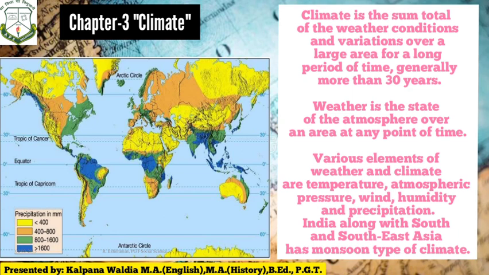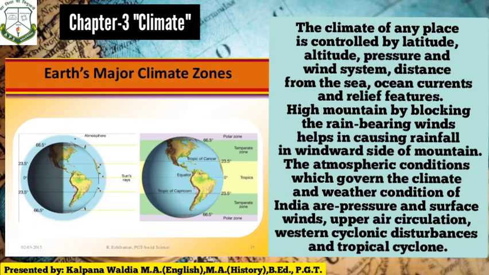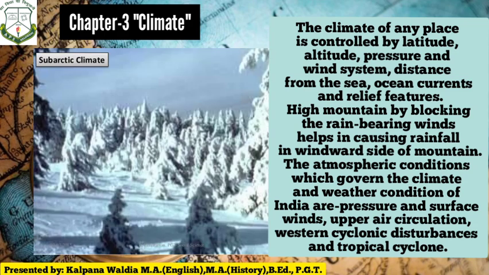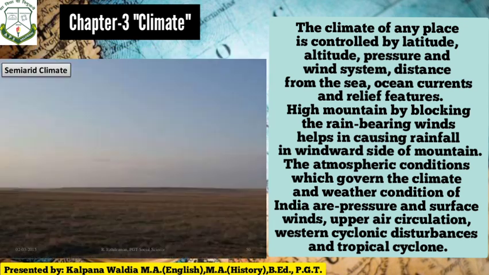India, along with South and East Asia, has a monsoon type of climate. The climate of any place is controlled by latitude, altitude, pressure, wind system, distance from sea, ocean current and relief features. High mountains, by blocking the rain-bearing winds, help in causing rainfall on the windward side of the mountain.